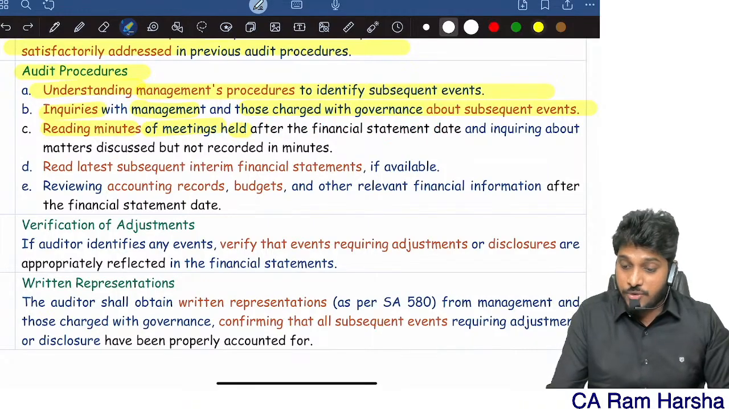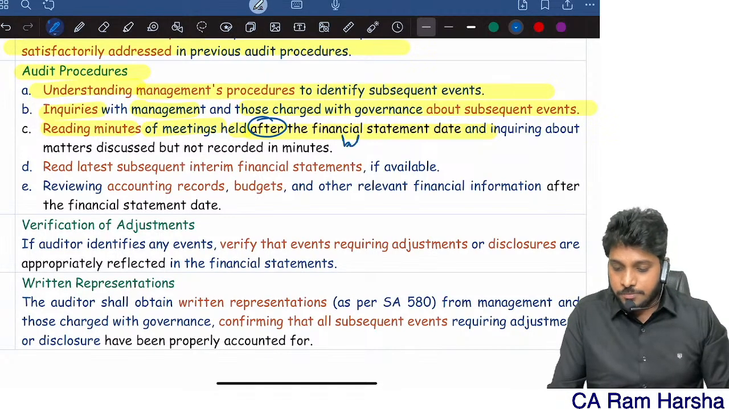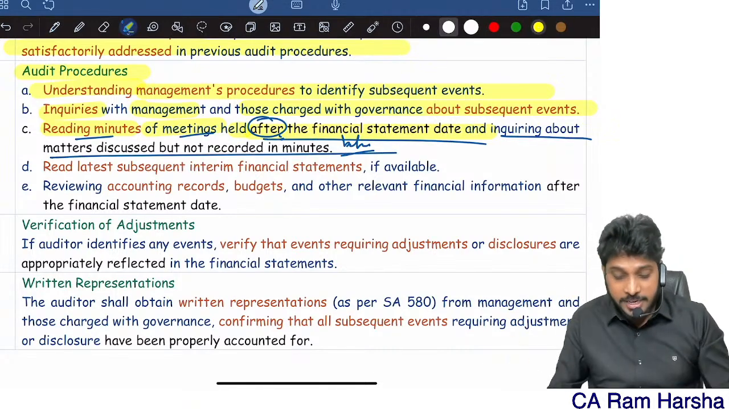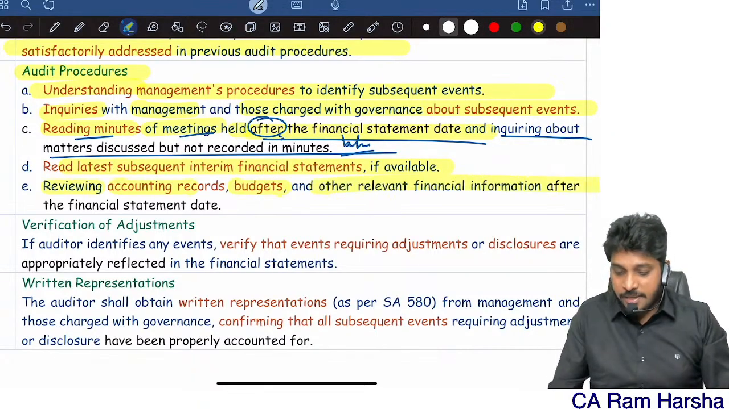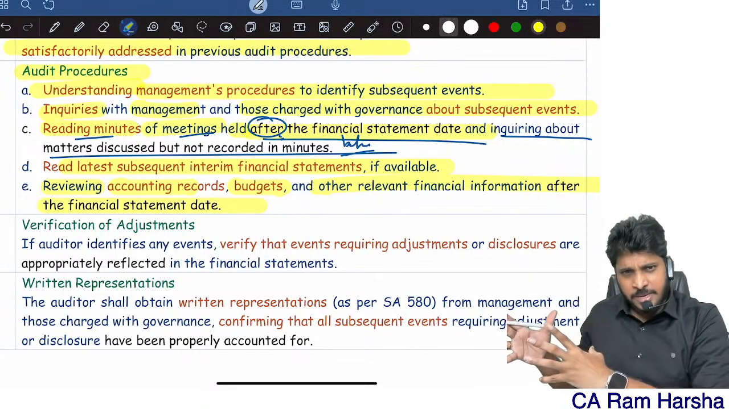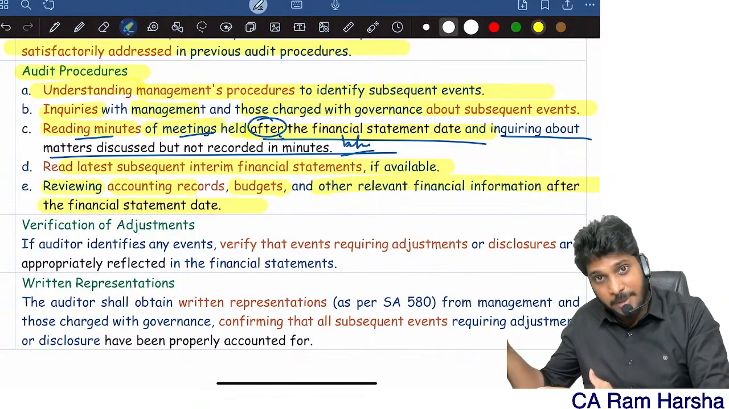On this, an MCQ was asked in the recent Jan 25 exam. There they mentioned the word before, but this is actually after. So read the minutes of the meetings after the balance sheet date and inquire whether there are any matters that were not recorded in the minutes. Read the latest interim financials. Review accounting records, budgets and other information after the balance sheet date. Any latest budgets, latest minutes of the meetings. See whether there are any subsequent events, transactions or events that have happened. Check.